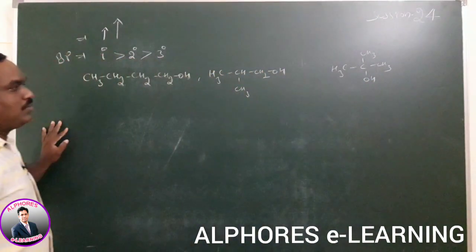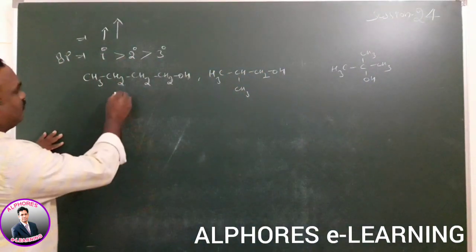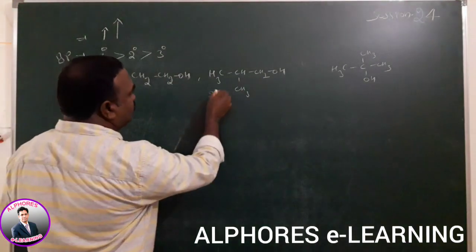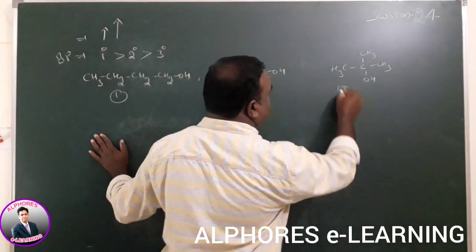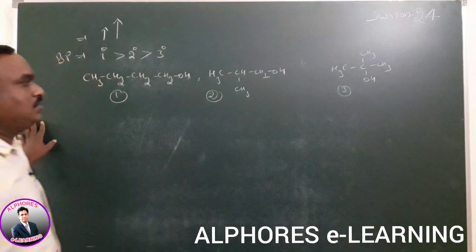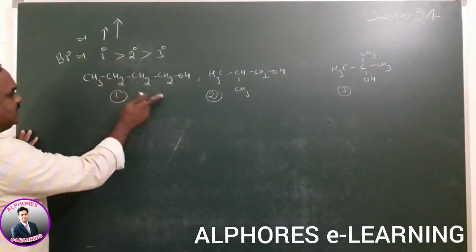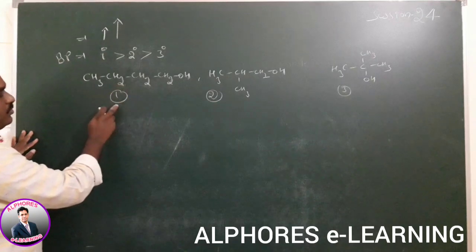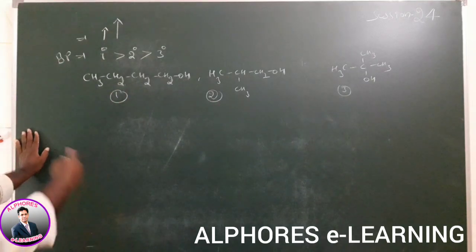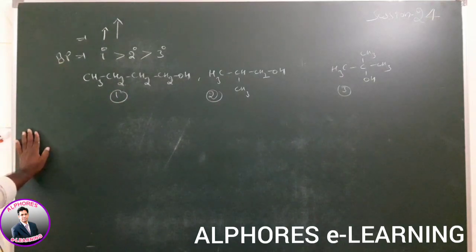So, due to the presence of more surface area, that compound's boiling point is more when compared to the remaining isomers.